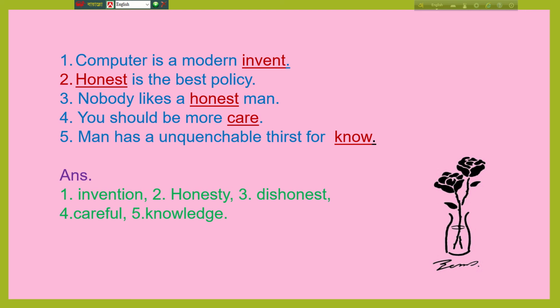So you can add a suffix or prefix to make a meaningful sentence. The answer will be: man has an unquenchable thirst for knowledge. So I think you are clear how suffix and prefix make a meaningful word, and at the same time how they work to make a meaningful sentence.